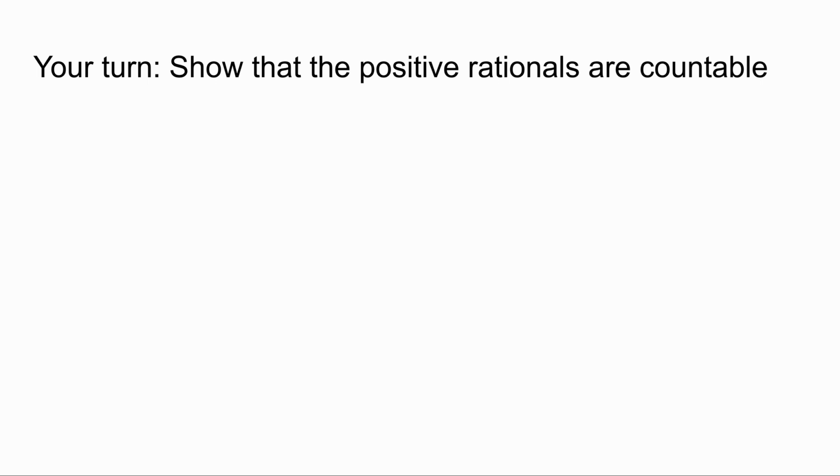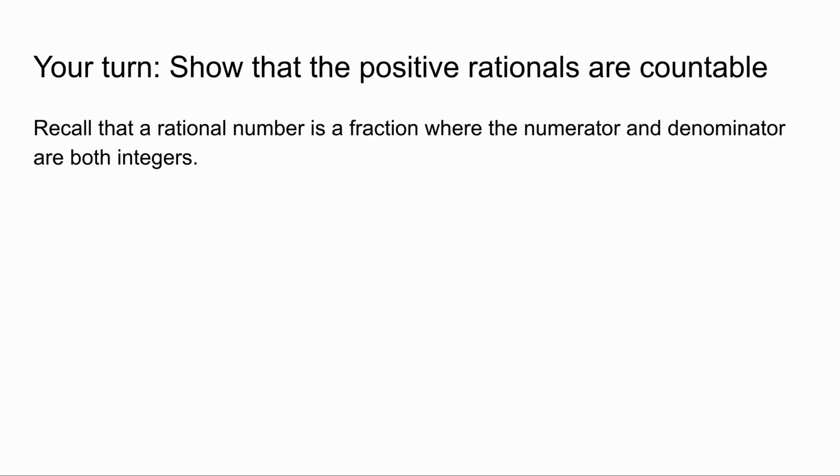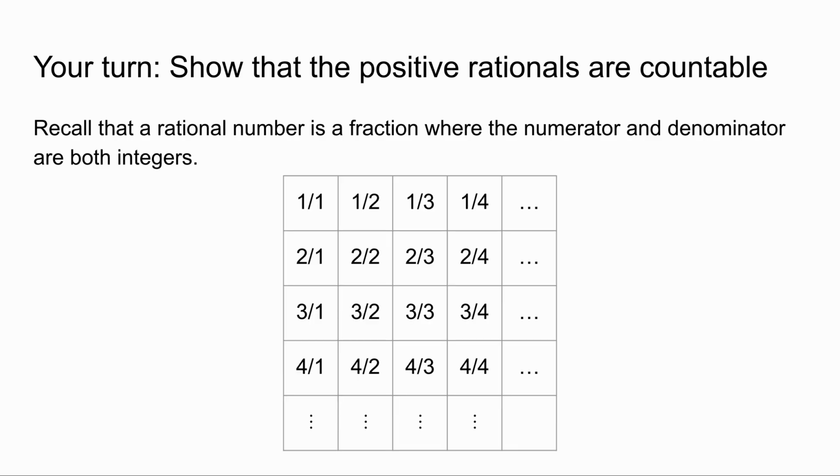I encourage you to pause the video to try this out for yourself. This is a bit tricky, so let's go over this together. Recall that a rational number is a fraction where the numerator and denominator are both integers. Then, we can arrange the positive rationals in a grid, where the numerator increases along each column and the denominator increases along each row. Then we can do something similar to what we did with the integers, which is to start at 1/1, then move in a sort of zigzag pattern, skipping duplicates. For example, here the next rational would be 2/2, but since that's the same as 1/1, we can skip it and go straight to 1/3. This demonstrates a one-to-one correspondence with the natural numbers, so we have just shown that the positive rationals are countable.